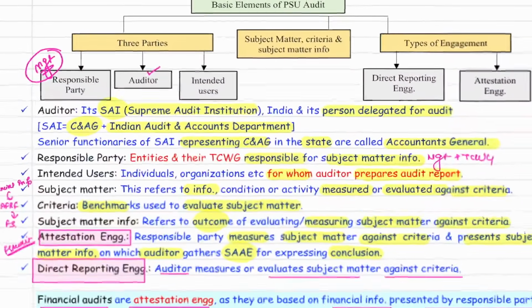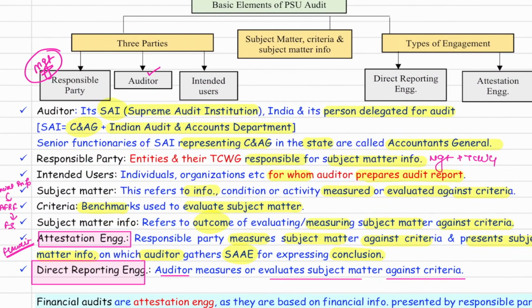So talking about the auditor, you already know that is SAI. SAI means Supreme Audit Institution and the person who is delegated for audit. Sir, what do you mean by Supreme Audit Institution? I just told you, CAG plus his department, Indian Audit and Accounts Department.